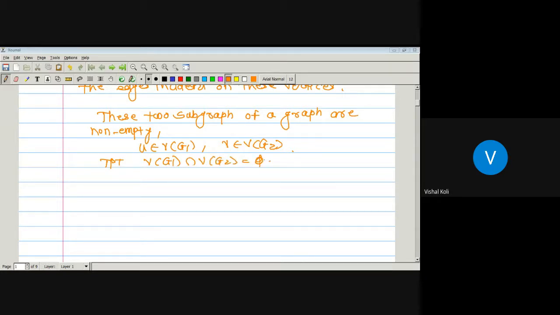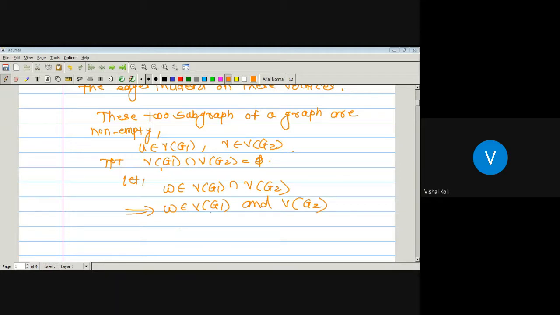Okay, there is no vertex common between these two vertex sets. For proving this, we will assume that W is a vertex belonging to the vertex set of G1 intersection the vertex set of G2. It means W is a common vertex between these two vertex sets, which implies W is a member of the vertex set of G1 and similarly it is a member of the vertex set of G2 also.